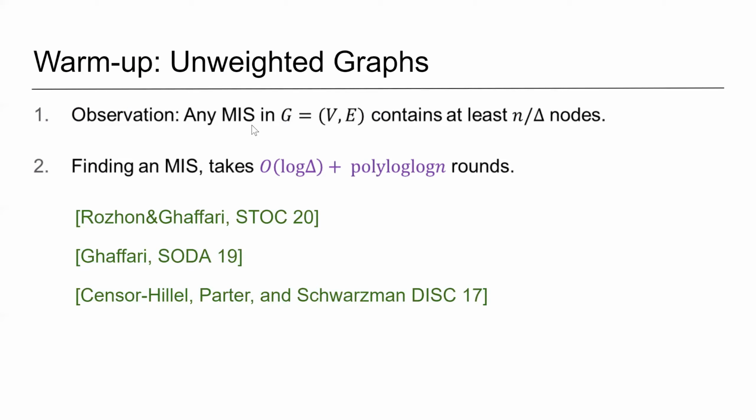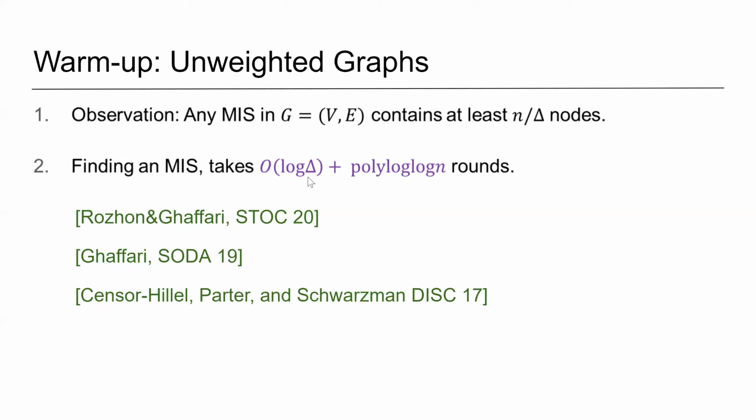And what is the running time of finding a maximal independent set? The best currently known algorithm runs in O(log delta plus poly log log n) rounds. And this is a combination of three works. First, the recent breakthrough by Rozhoň and Ghaffari, and another work by Ghaffari, and another work by Censor-Hillel, Parter, and Schwartzman.